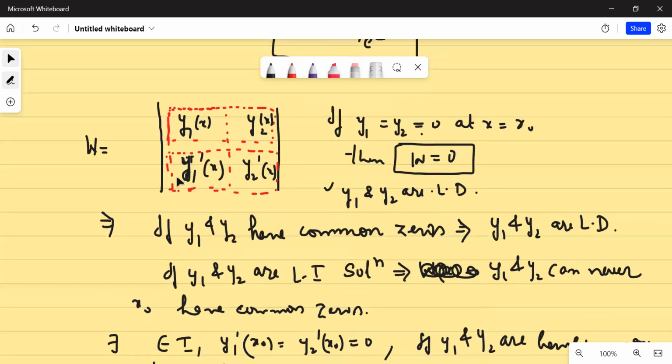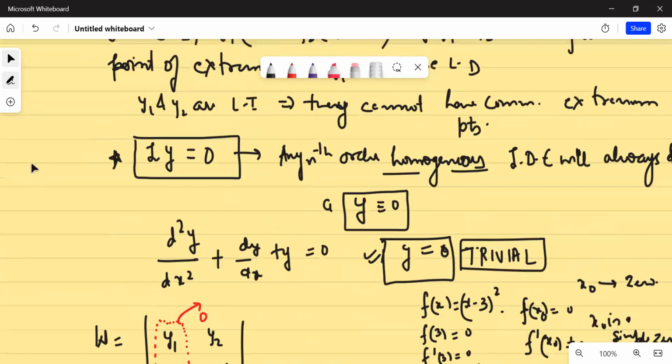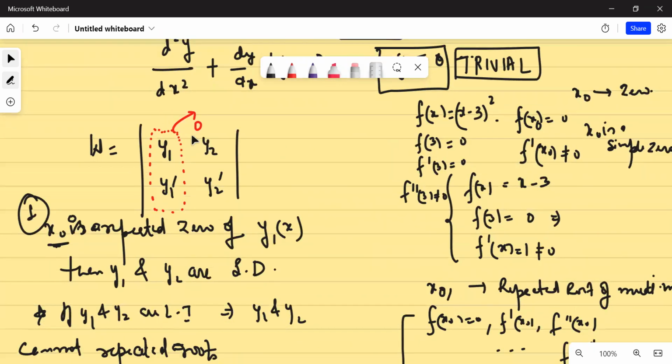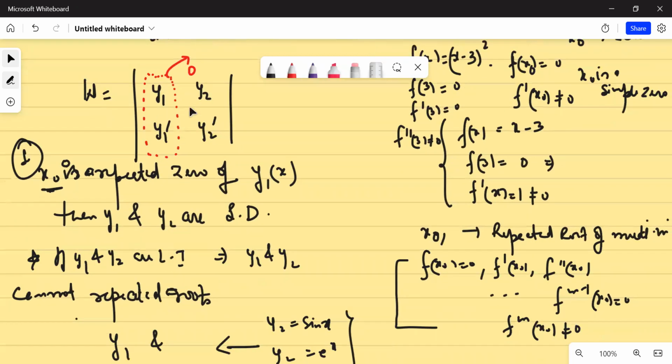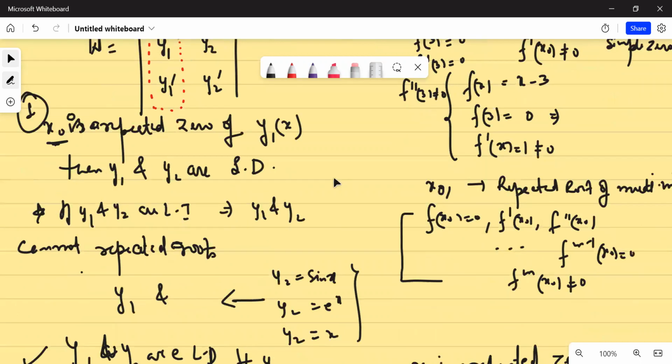And what if this entire column becomes 0? If this entire column becomes 0, the first thing that comes to mind is that y1 is 0 and y1 dash x naught is also 0. And I've explained from the theory of roots or zeros that x naught is then called a repeated 0. So if x naught is a repeated 0, then y1 and y2 are linearly dependent. Why are they dependent? Because if this is 0, then the entire thing would be 0. And if at one point you know that the Wronskian is 0, then the Wronskian would be 0 for all x.